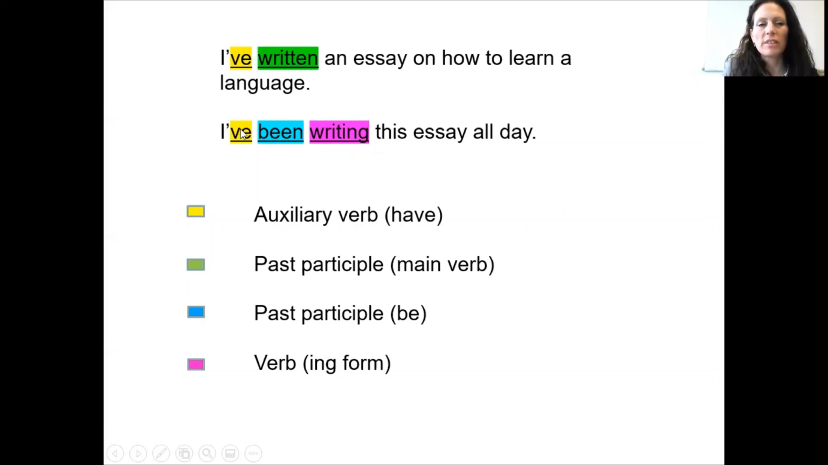Present perfect continuous is made with the auxiliary verb have again. And then in blue, we have the past participle of the verb to be, been. And then the main verb in the ing form. Okay, again, the main verb in this case is the verb write, so the ing form is writing.